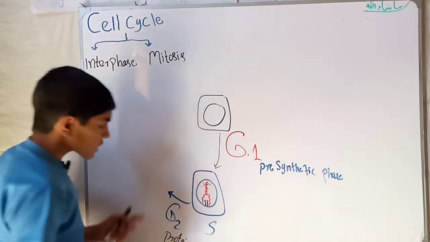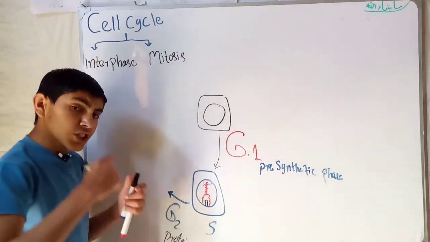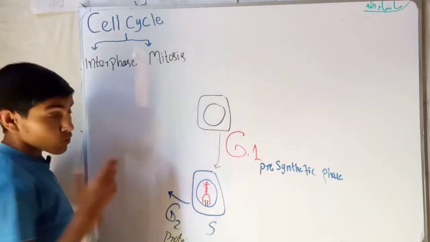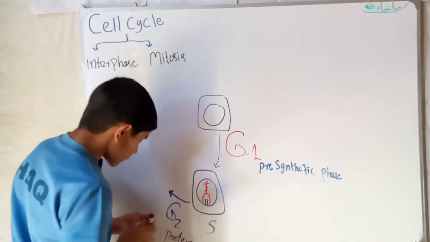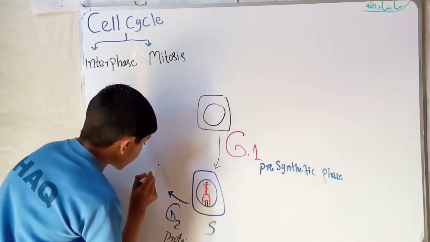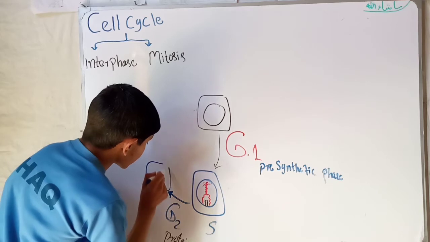Now the cell is ready to enter into the mitosis phase. So this is a cell.